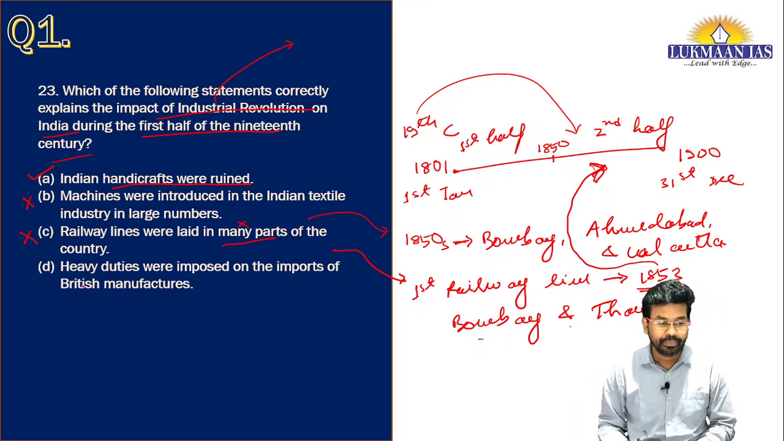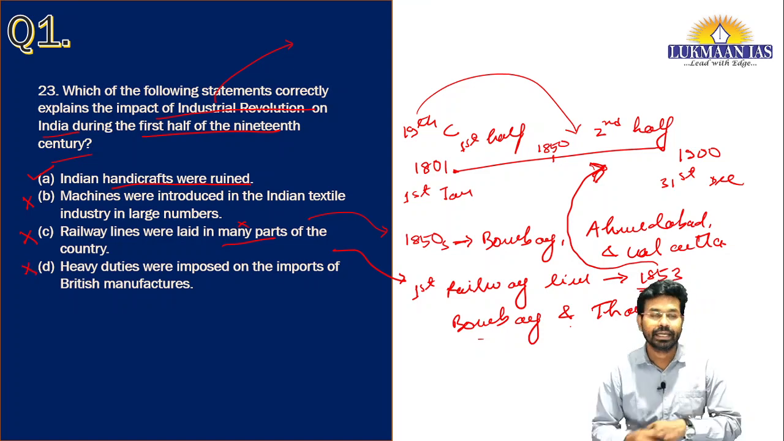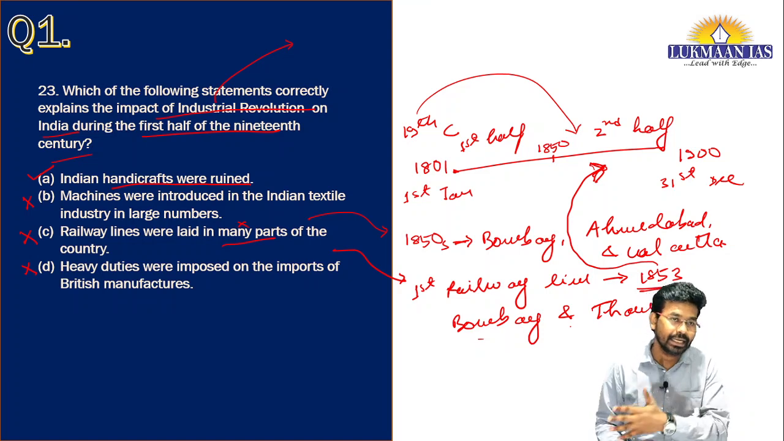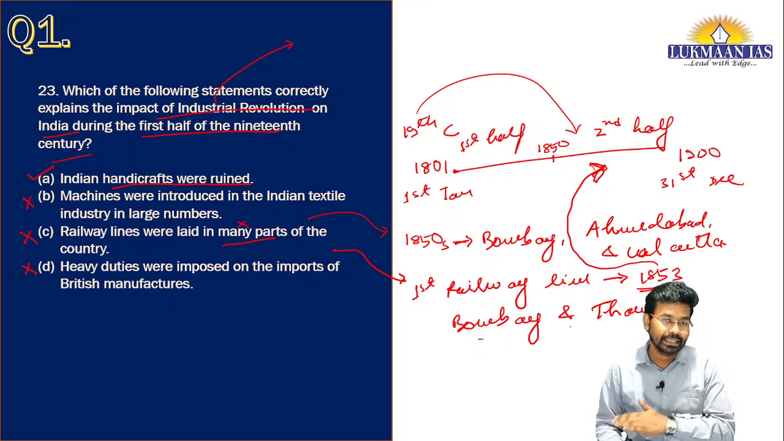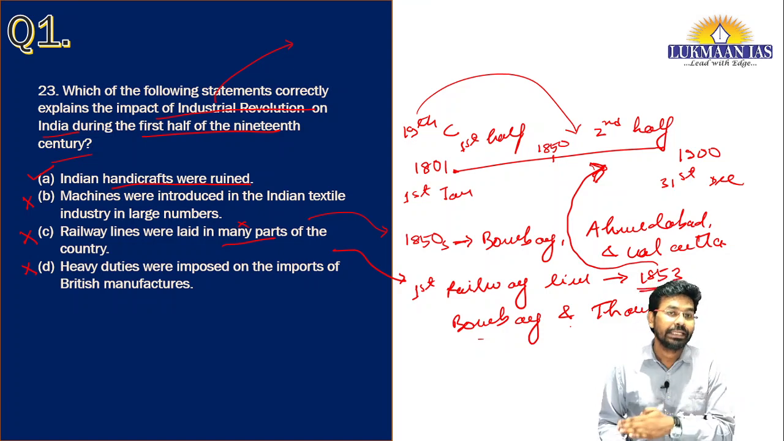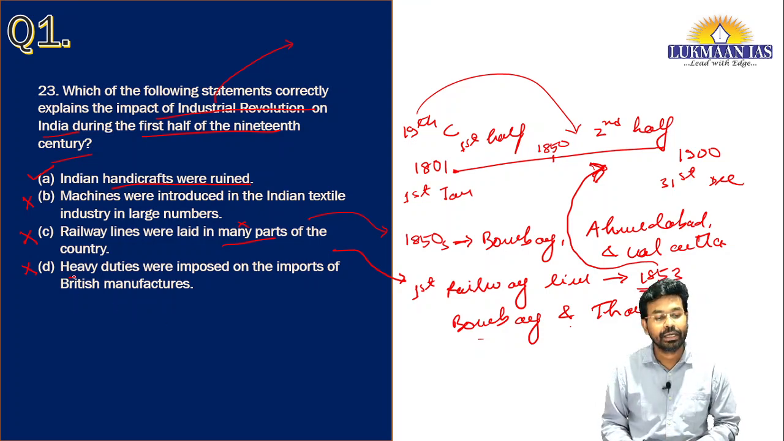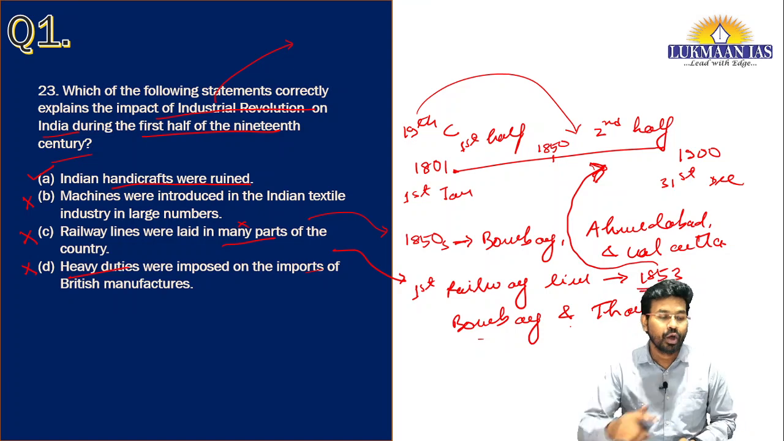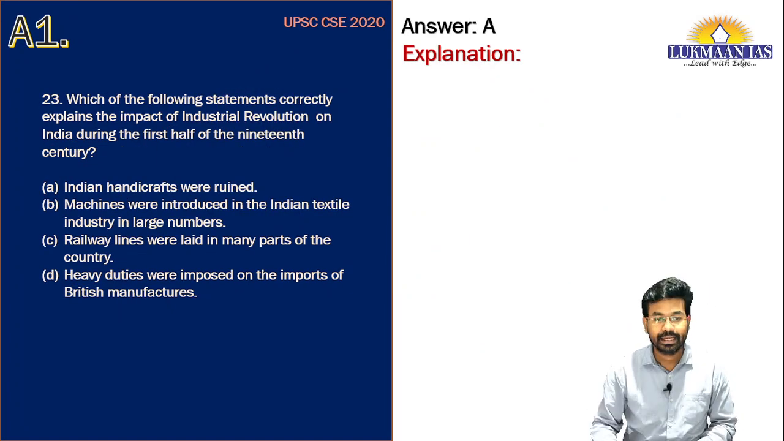If we talk about option D, it says heavy duties were imposed on the imports of British manufacturers. This is not correct. The Britishers had started using the Indian market as a captive market, and they used to export their goods to India without any taxation, and their goods were available at a very cheap cost over here. So their goods were very competitive. Heavy duties were not imposed on the imports of British manufacturers. So that's why option A is correct for this question. It was asked in UPSC CSE 2020, question number 23 in the question paper.